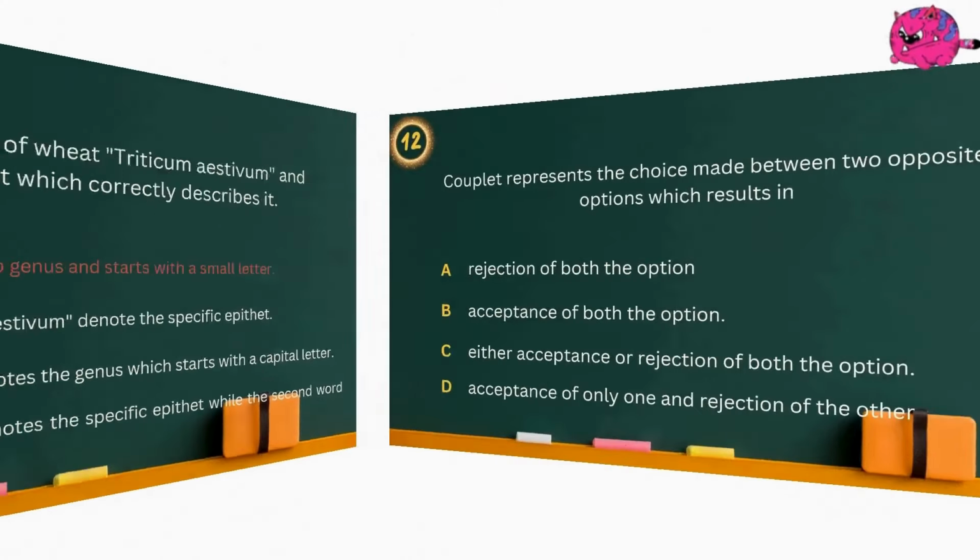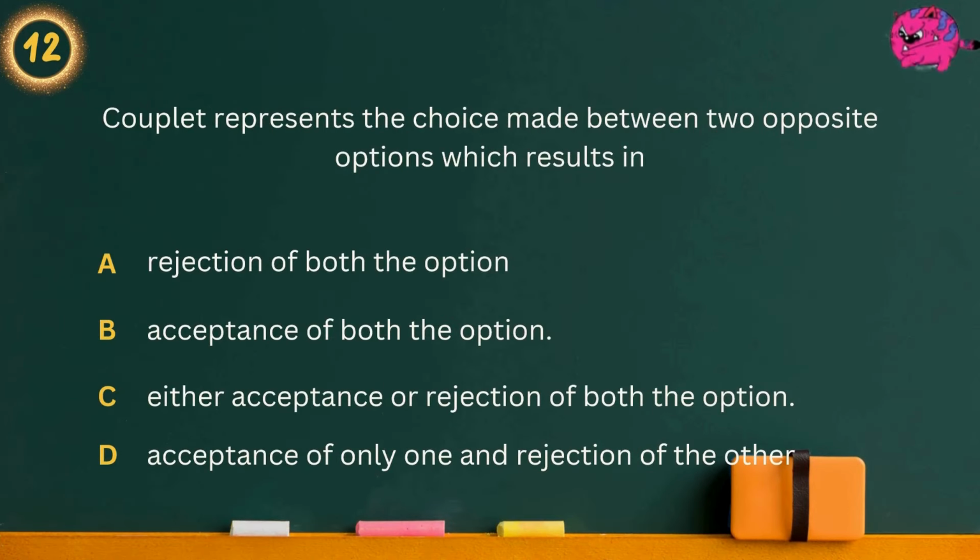Question 12. Couplet represents the choice made between two opposite options which results in Option A. Rejection of both the option. Option B. Acceptance of both the option. Option C. Either acceptance or rejection of both the option. Option D. Acceptance of only one and rejection of the other. Answer is rejection of both the option.